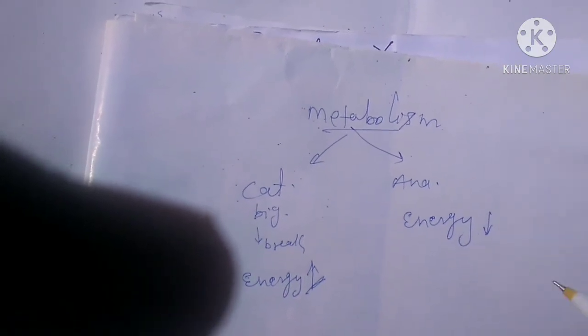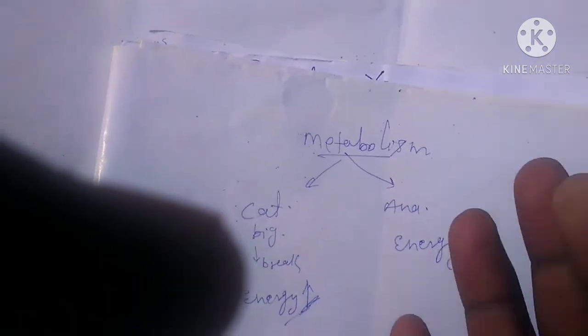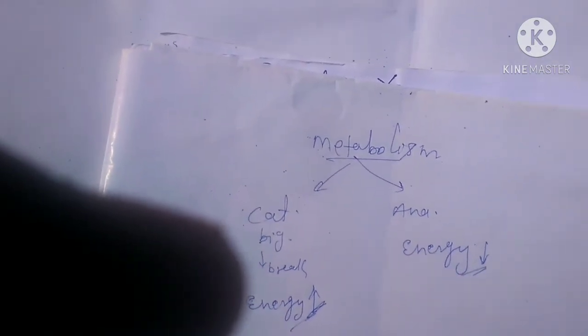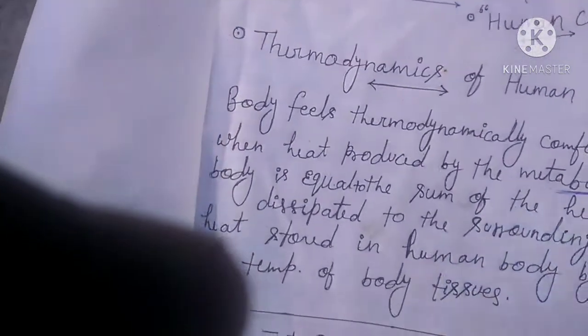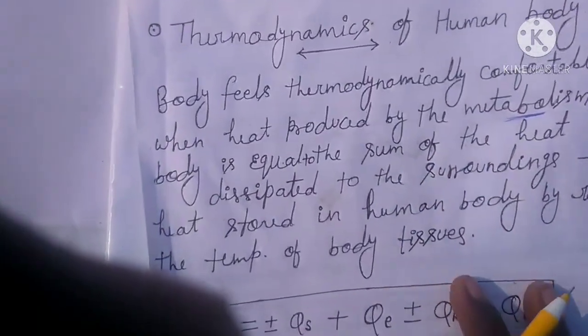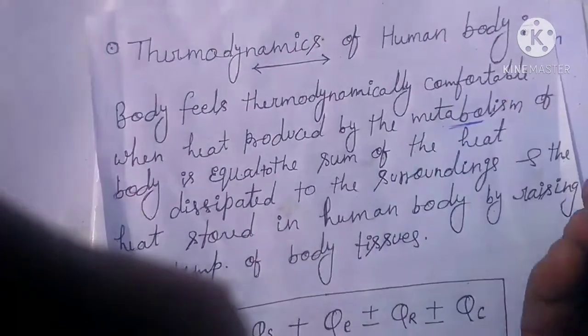Body cells do some activity, and then in the body some part's energy increases and another part's energy is consumed, and that function is known as metabolism. So this is metabolism. It is of two types, anabolism and catabolism. In catabolism energy is produced and in anabolism energy is consumed.